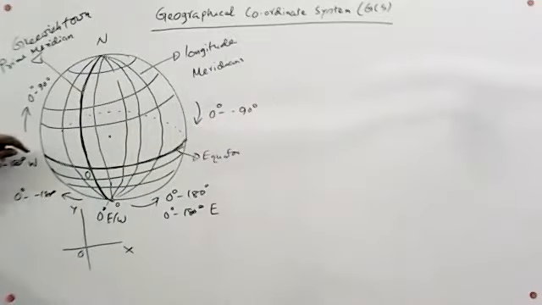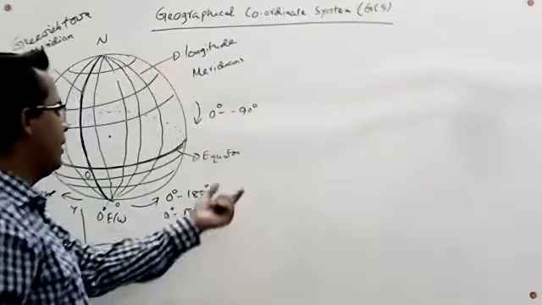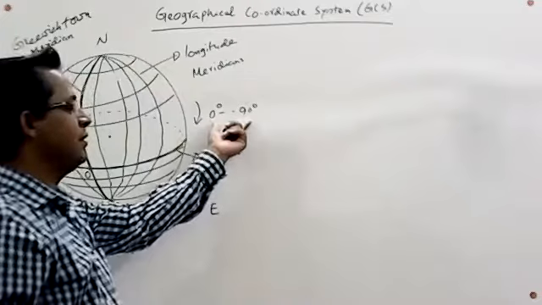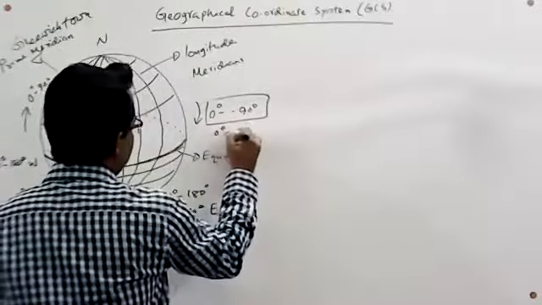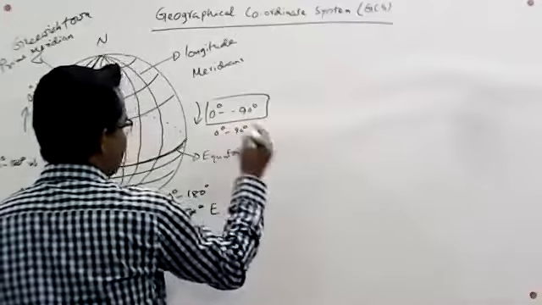On the north pole side there are 0 to 90 degree, and on the south pole side, latitude 0 to minus 90 degree. We can also denote these by omitting the minus sign.